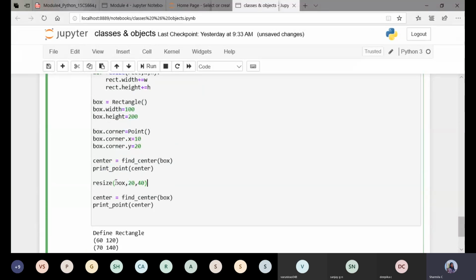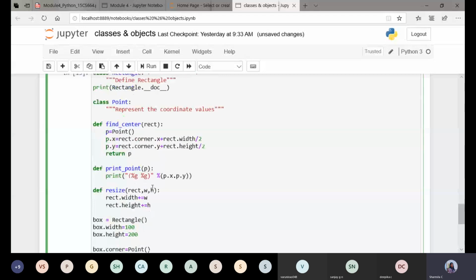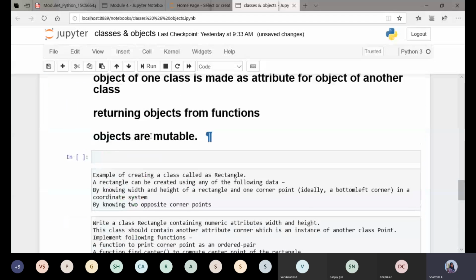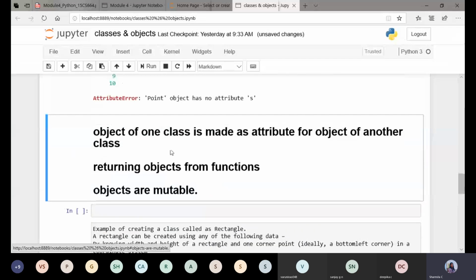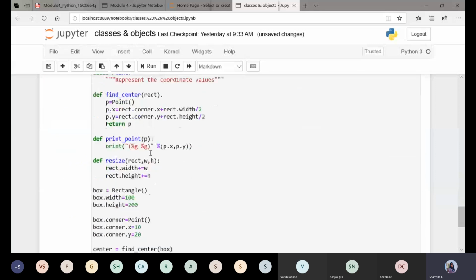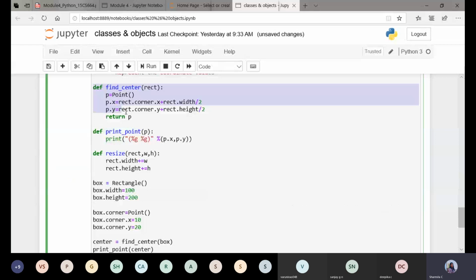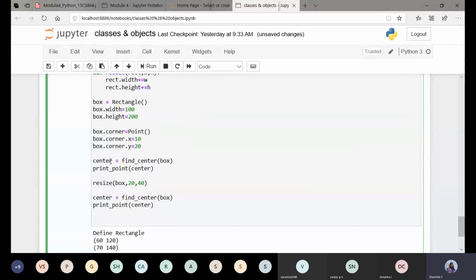Fine. So this is how resizing of the attributes of an object can be done, which tells that the objects are mutable. So these are the three important properties of the object, where an object of one class is made as an attribute for an object of another class, which is explained by creating an instance of point type, which is an attribute of the object of the other class. So this is what the first property of the object represents.